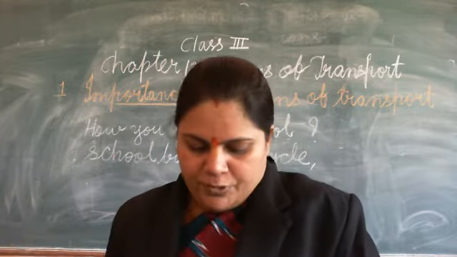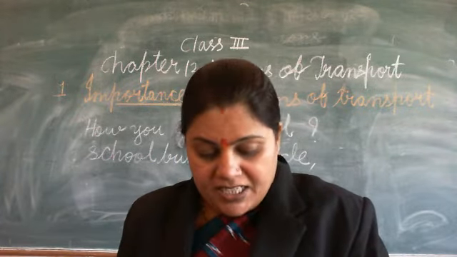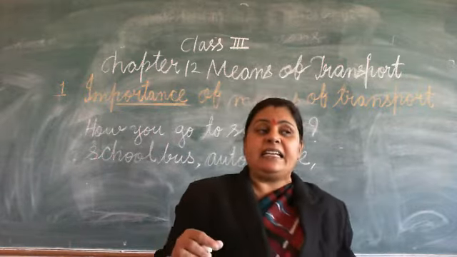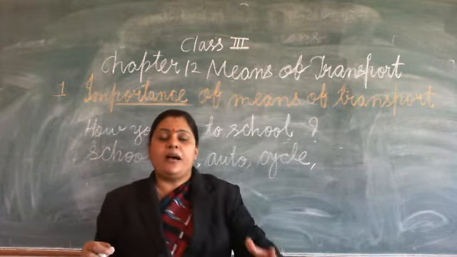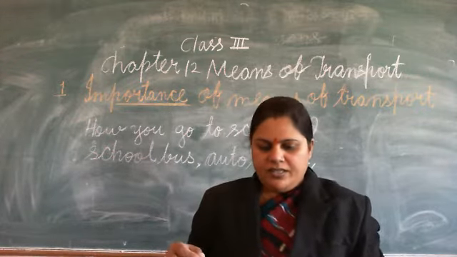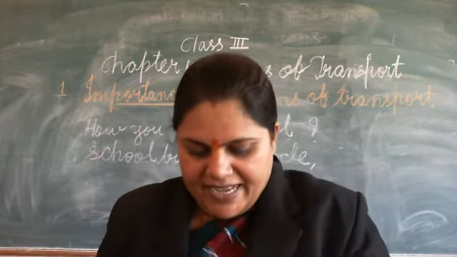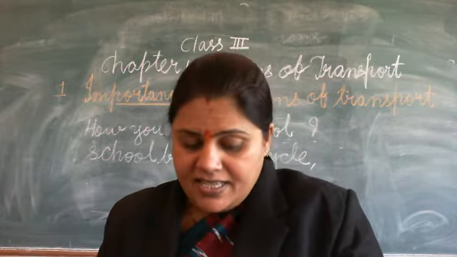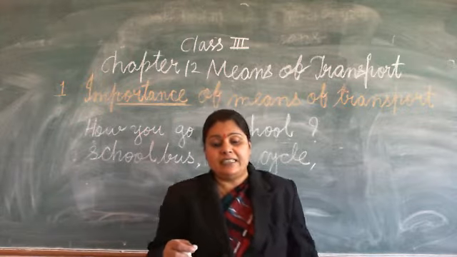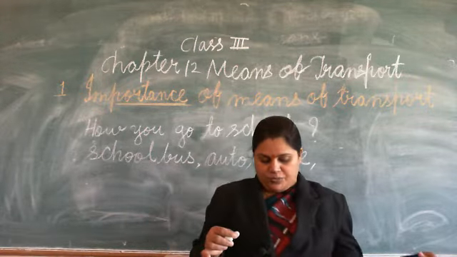Okay, now I am going to read the next line. Many children walk. Yes, if your house is very near to the school, you can come to school by walk only. Okay, some ride their bikes. Yes, some students, those who are mature, those who are adult, can ride bikes also.